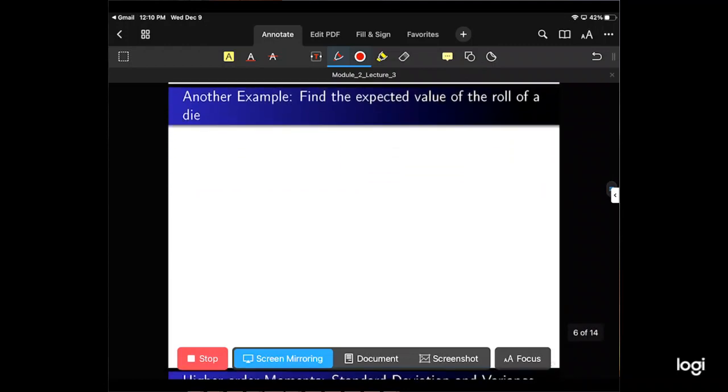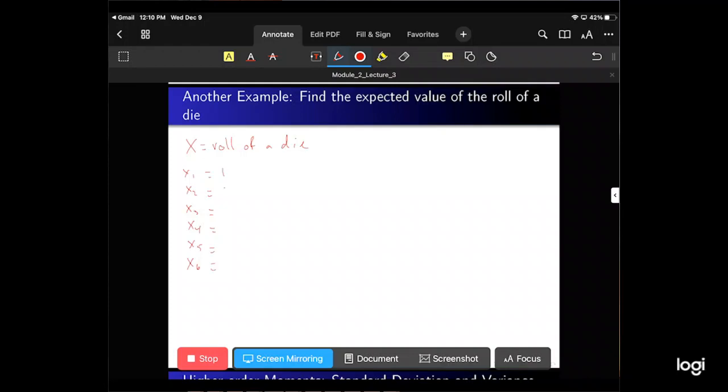Let's do another example. Find the expected value of a roll of a die. So let's define the roll of a die. x is going to be the random variable roll of a die. Now what values does it take on? x1, x2, x3, x4, x5, and x6. We're going to assume this is a 6-sided die.